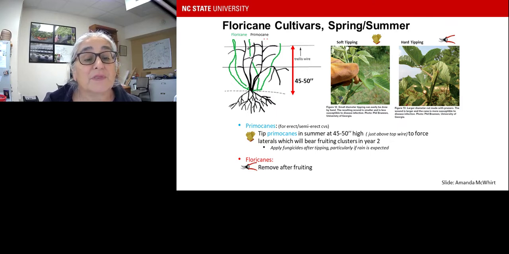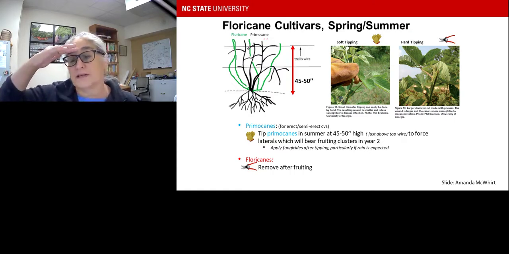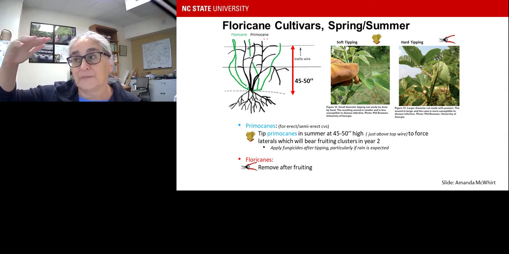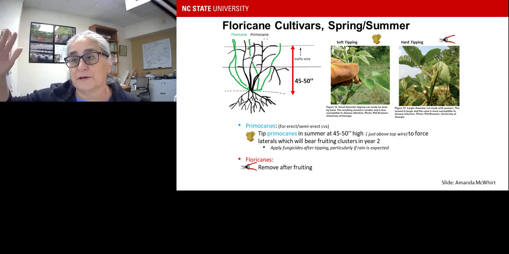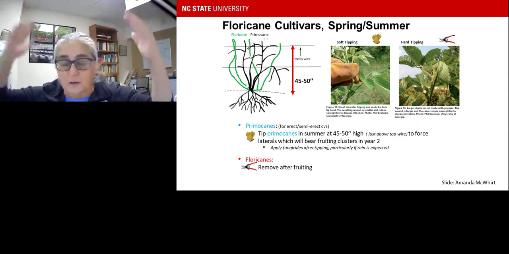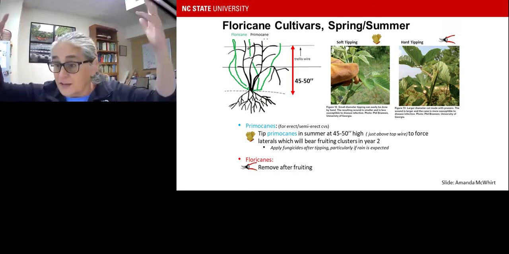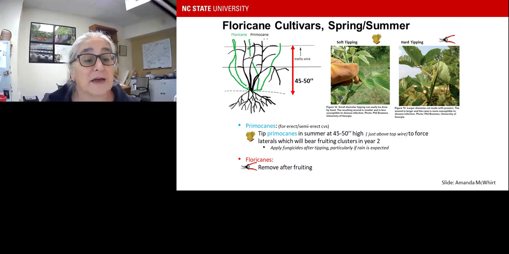You want to tip them when they get to be about 45 to 50 inches high, just above that top wire, because if you think about it, that's where you want your fruit to be available for your pickers to harvest. You don't want it too tall, because you're just not able to reach that height. So you want to have them tipped at that point, and then they'll start to put out lateral branches.